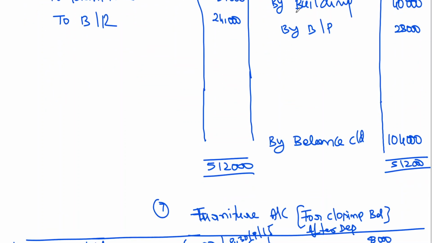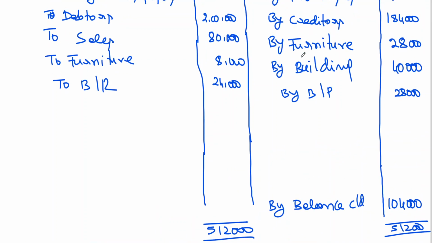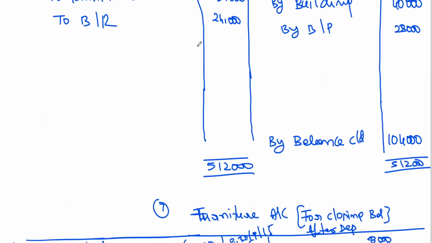So that means the furniture is missing information. You can find out the furniture account or machinery account information of additions through the cash book. So it is clear the cash book is only for cross checking. In this problem the cash book is not required. To prove a point, if I orally explain, you'll have doubt. That is why I opened the cash and bank in this method. If you have this kind of problem, they'll show furniture as missing information. So you can find out furniture missing information through opening the furniture account, which I have already explained. I think this is clear to all of you.